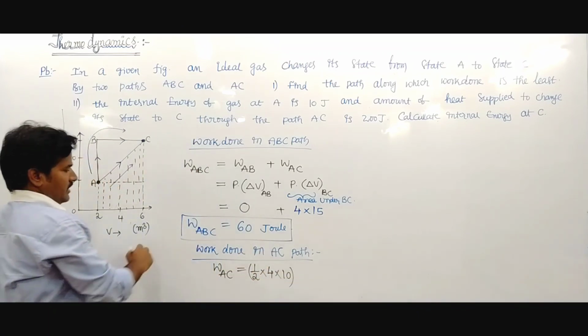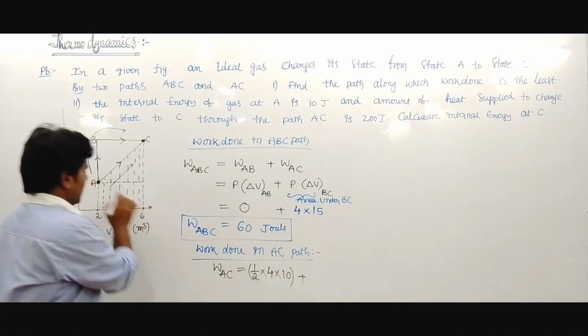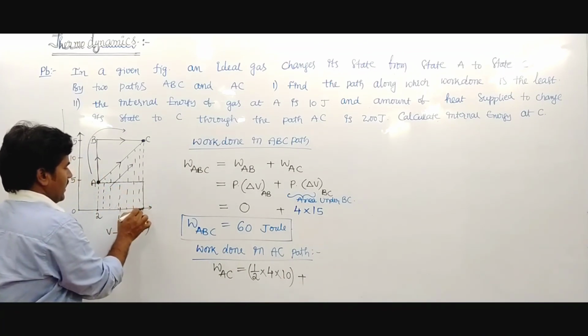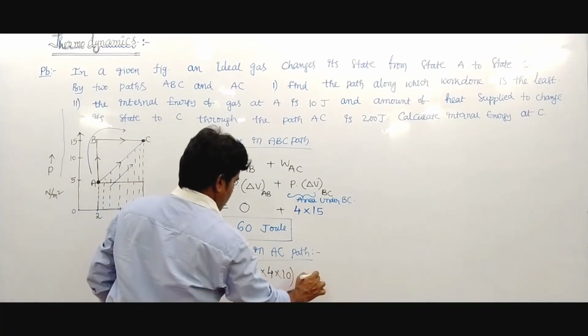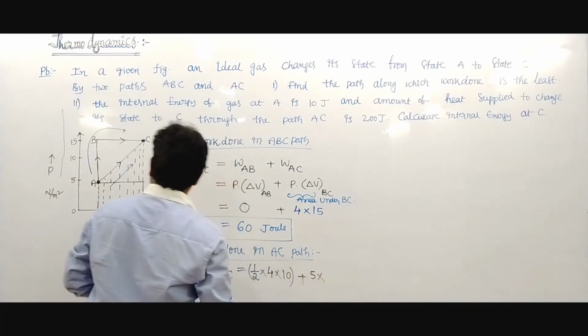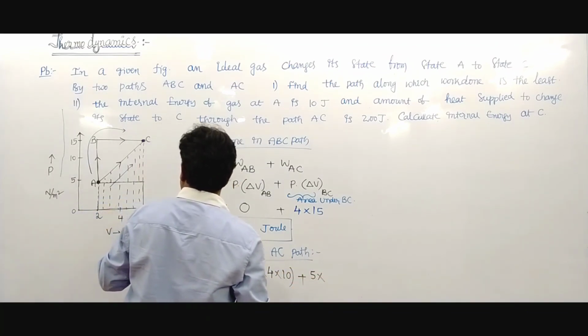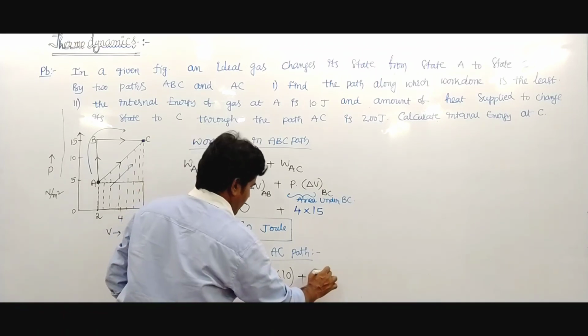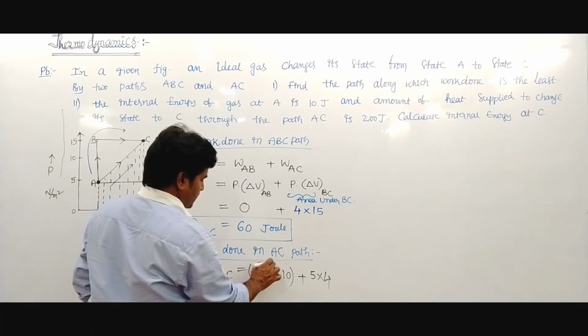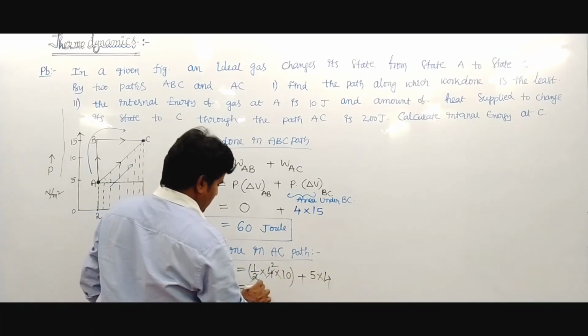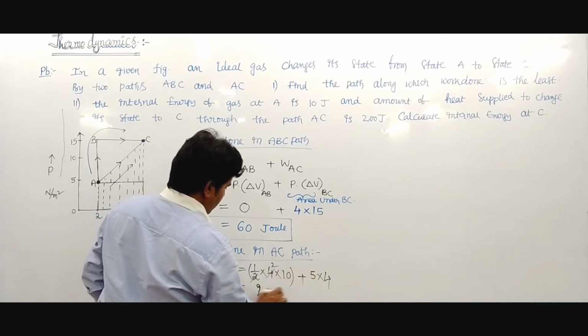Half base into height plus the rectangle area, which is length into breadth. Breadth is 4. Its value becomes 20 plus 20, total 40 joule.